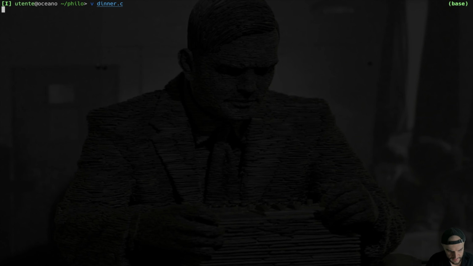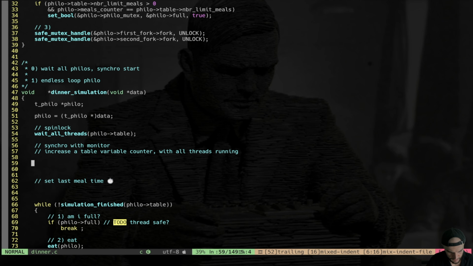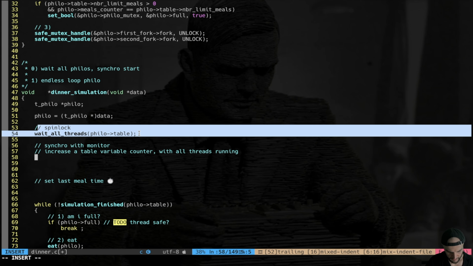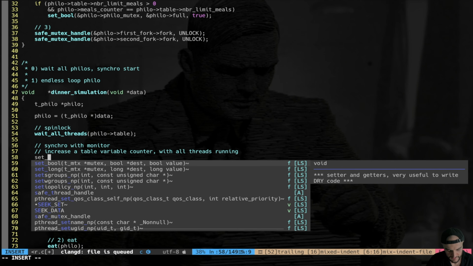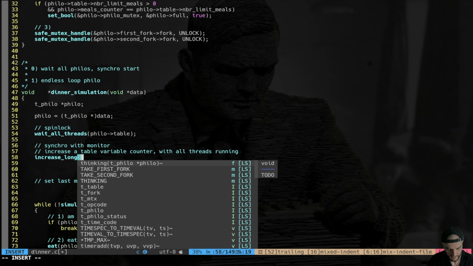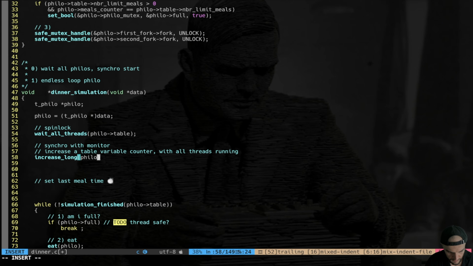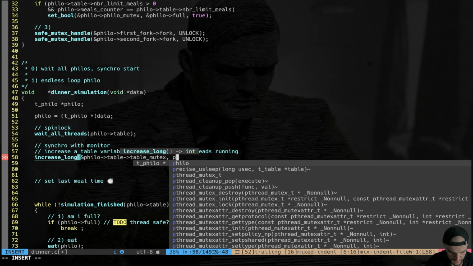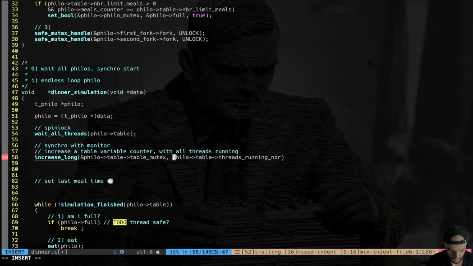Okay, now in the dinner, what we're going to do, we're going to actually increase this value. Basically, when every philosopher is going to pass this spin lock, right? He's going to start his simulation, and while he's starting, he's going to increase the value of the number of threads that are running. So we say set long, but set long is not correct. We need another, which is increase long. Increase long. You're going to lock the table mutex, so it's going to be philo table mutex, and a pointer to the actual value, which is philo table threads running number, something like that.